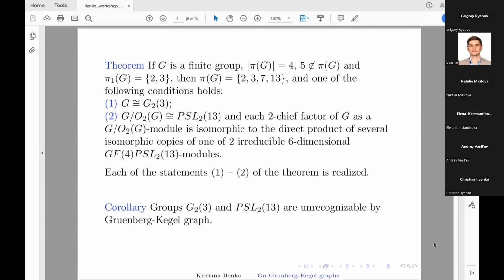Each of these statements of the theorem is realized, and as a corollary of this theorem, we can say that the groups G23 and PSL 2(13) are unrecognizable by Gruenberg-Kegel graph.